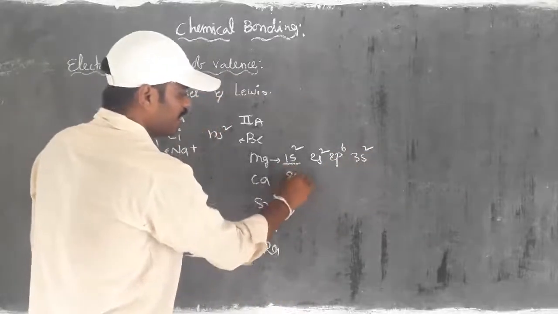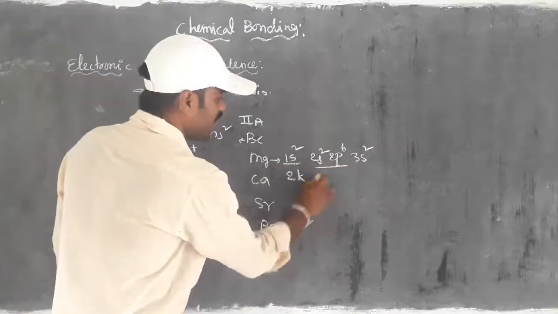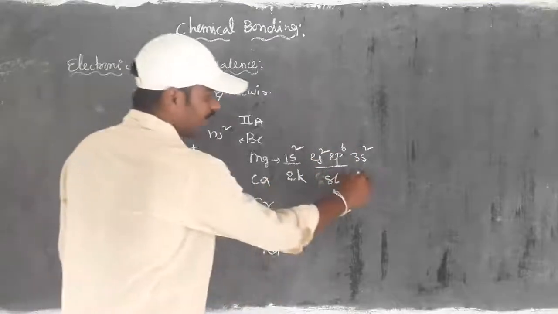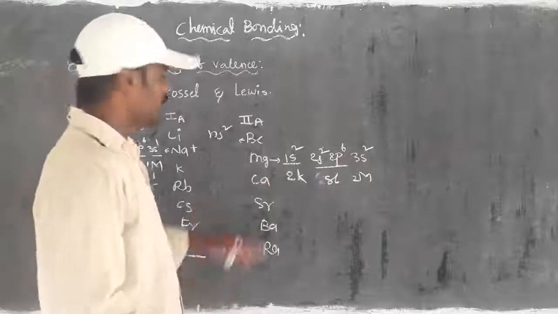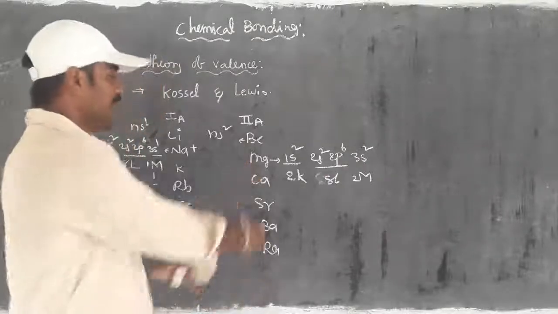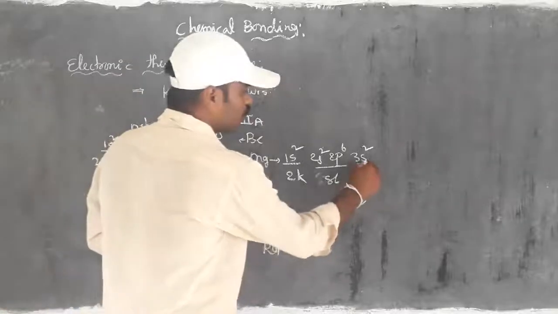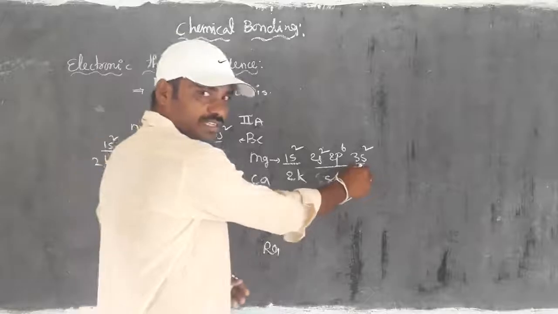The K shell has 2 electrons, the L shell 8 electrons, and the M shell only 2 electrons.